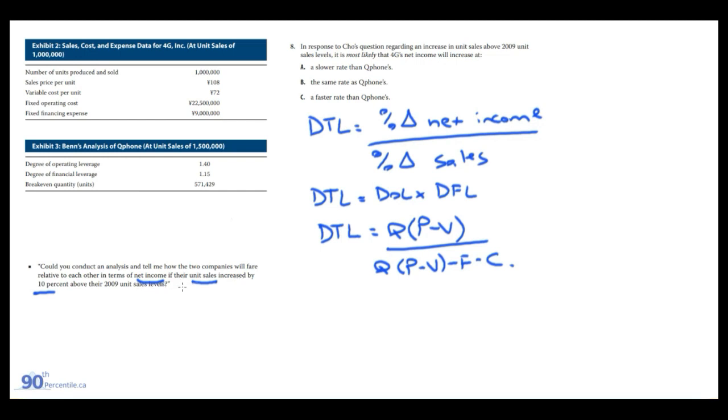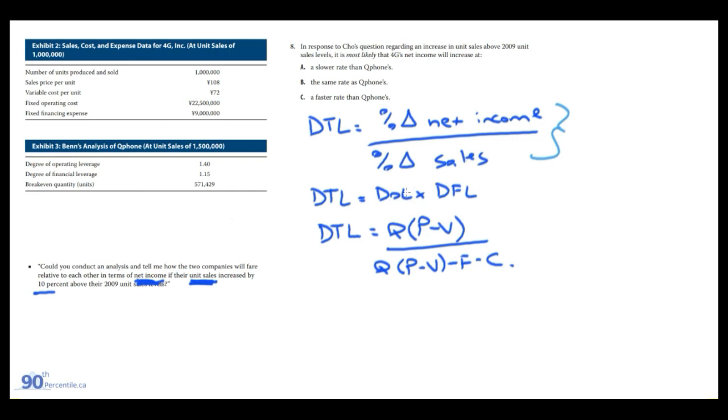So we're asked about the percentage change in net income for a percentage change in unit sales, which is the degree of total leverage. So this takes it one step further than even the degree of financial leverage, and it actually combines degree of operating leverage and financial leverage. And like I said, it measures the percentage change in net income for percentage change in sales. And there's a couple ways we can calculate this.